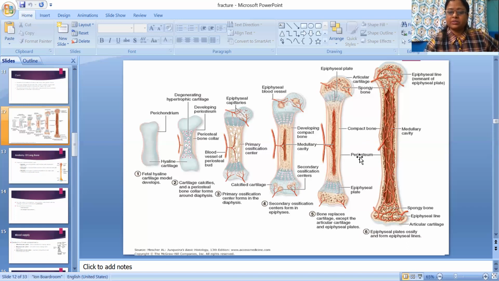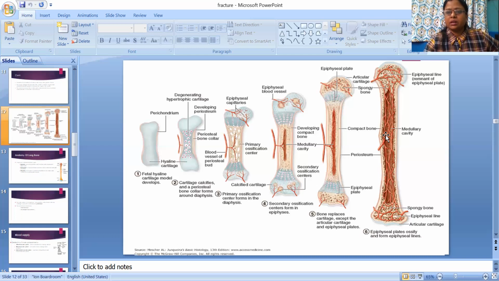Then the next phase is that the epiphyseal plate ossifies and forms epiphyseal lines, right? So you can see the epiphyseal lines here, and here spongy bone. This one is articular cartilage.